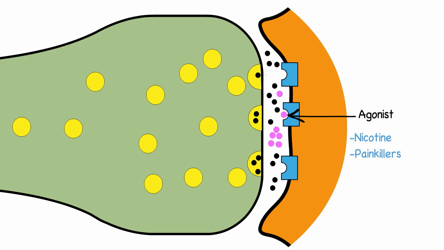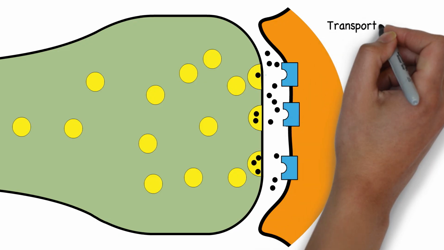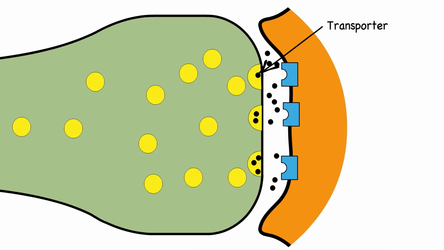Another way in which drugs can have an effect at the synapse is by blocking the reuptake of neurotransmitters into the presynaptic terminal. Usually, when neurotransmitters have been released into the synaptic cleft, they are later cleared away. One of the ways in which this happens involves the neurotransmitter molecules being taken back into the presynaptic terminal by transporters, essentially to be recycled back into vesicles.